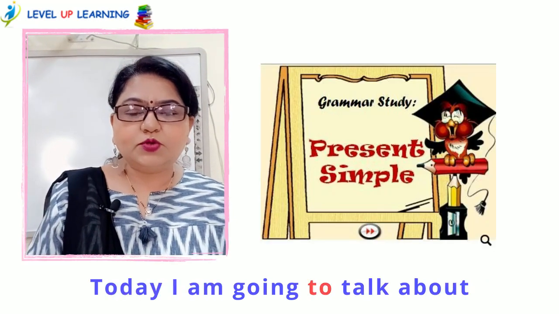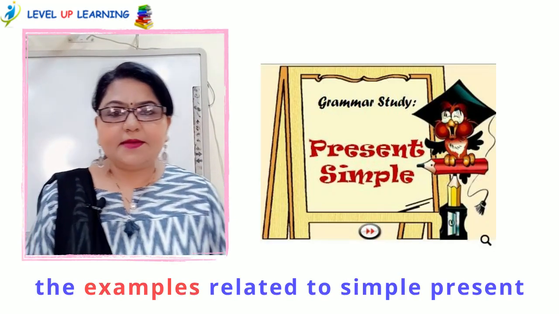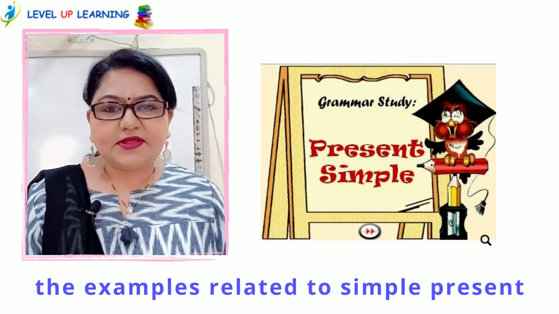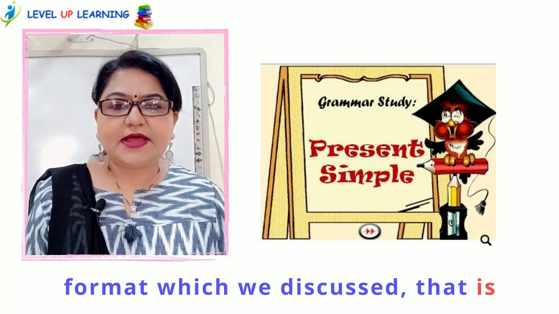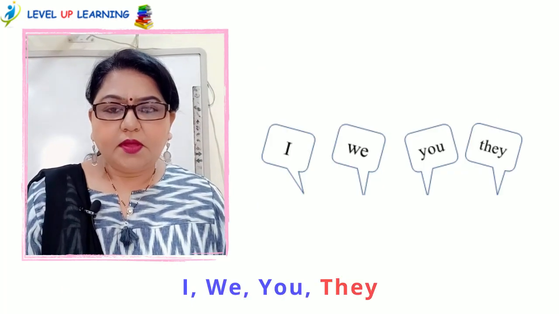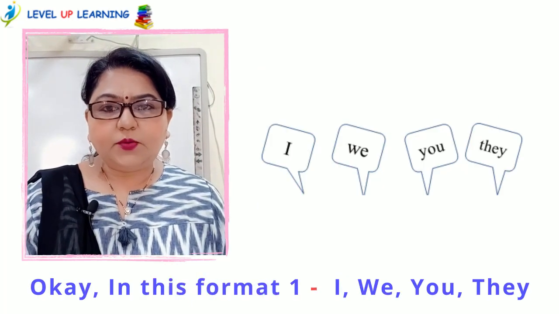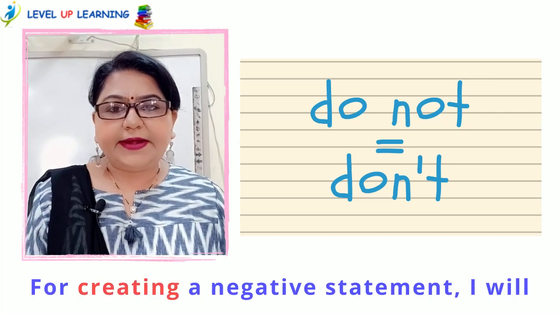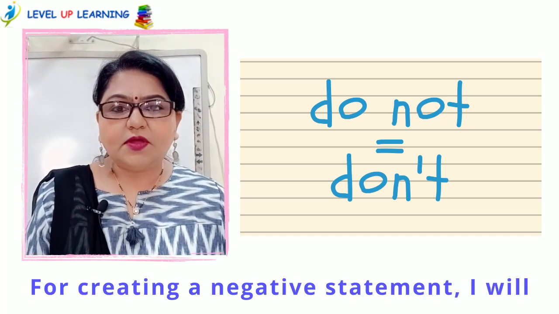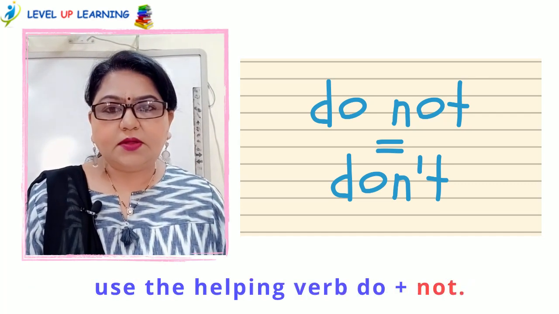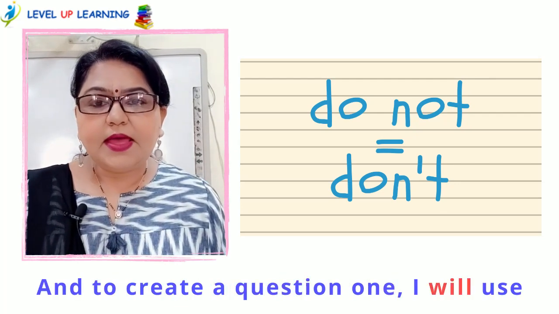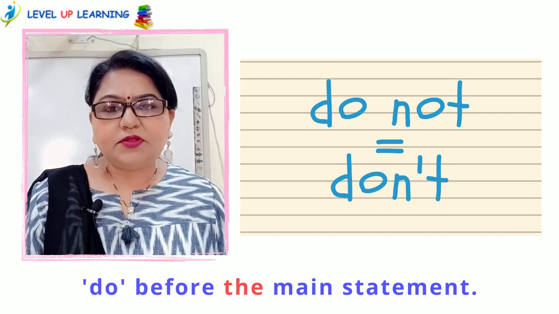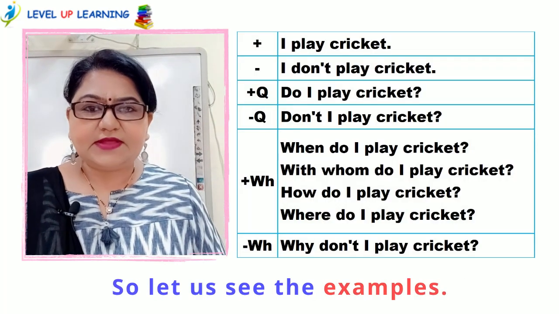Today I am going to talk about the examples related to simple present tense using main verb. Now the first format which we discussed, that is I, we, you, they. In this format 1, I, we, you, they, for creating a negative statement, I will use the helping verb do plus not. The contracted form is don't. And to create a question 1, I will use do before the main statement. So let us see the examples.